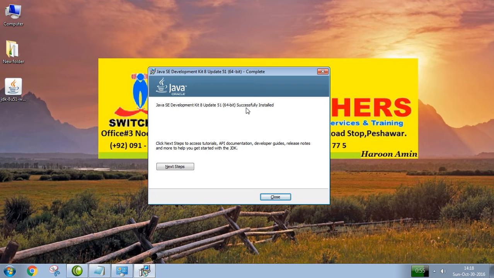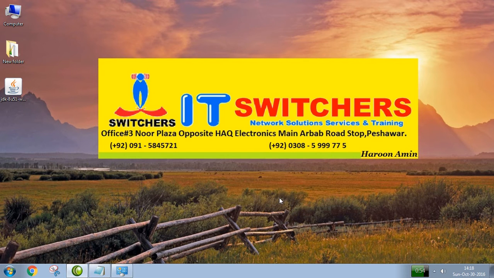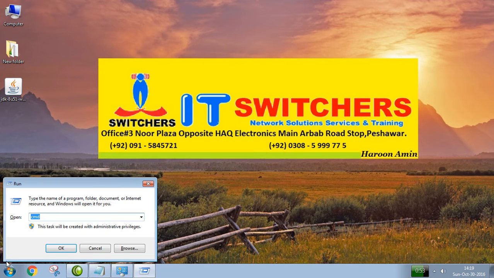If you wish to check the tutorial online, click on next steps, otherwise click on close. JDK has been successfully installed on your computer, but it does not work properly.